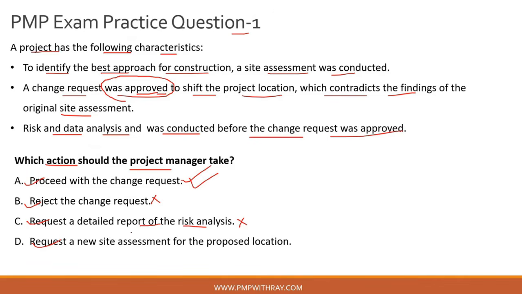Let's look at option D, which is to request a new site assessment for the proposed location. Again, a pointless exercise. You can do some intellectualization in terms of understanding why this location changed from X to Y, but again, it is for your own knowledge, but that doesn't change the situation that the change request has been approved. It is now part of your project scope. Your scope baseline is updated, and you need to start executing the project in terms of this approved change request specifications that have come your way. Okay, so the correct answer to this question is option A.